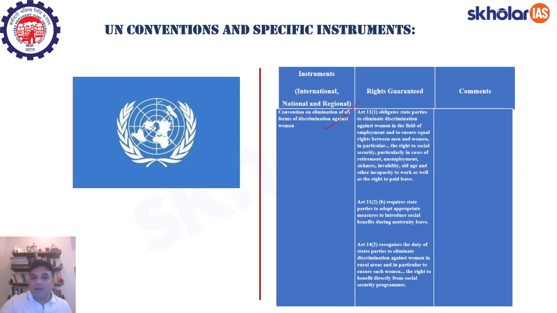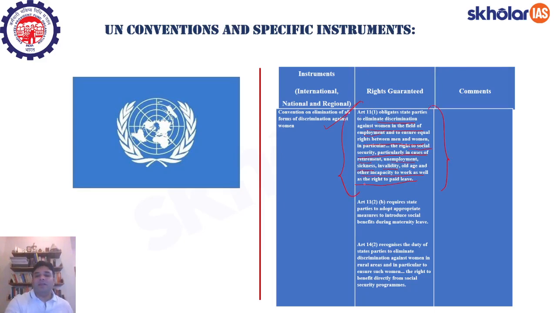In that you have Article 11 subclause 1 and Article 11 subclause 2 subclause B. Okay. So basically, Article 11, subclause 1 talks about eliminating discrimination against women in the fields of employment, and it talks about ensuring equal rights between men and women, and basically thereby ensuring social security, particularly in the case of retirement, unemployment, sickness, invalidity, old age, and other incapacity to work, as well as the right to paid leave.